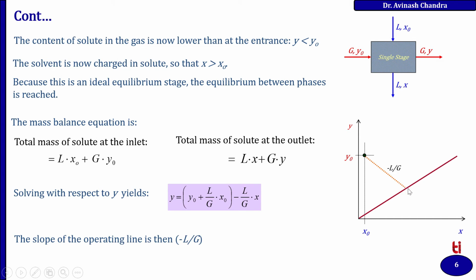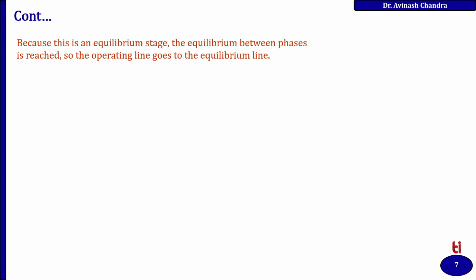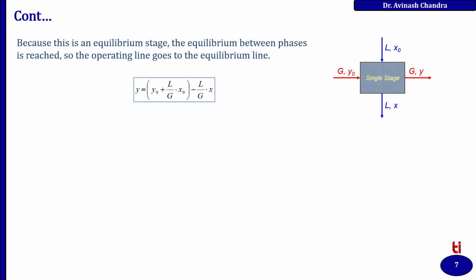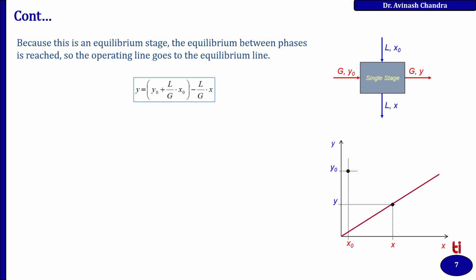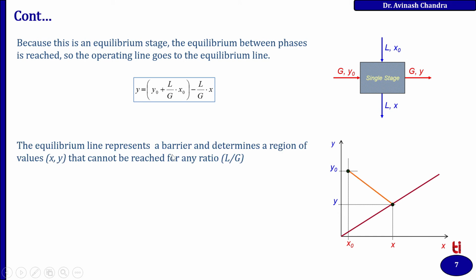So I am drawing this line, and because this is an equilibrium stage, the equilibrium between phases is reached. So the operating line goes to the equilibrium line. Y equal to Y0 plus L by G into X0 minus L upon G into X. Here this is the initial point, this is the final point, and the slope of this line will be minus L by G. The equilibrium line represents a barrier and determines a region of values of XY that cannot be reached for any ratio L upon G.